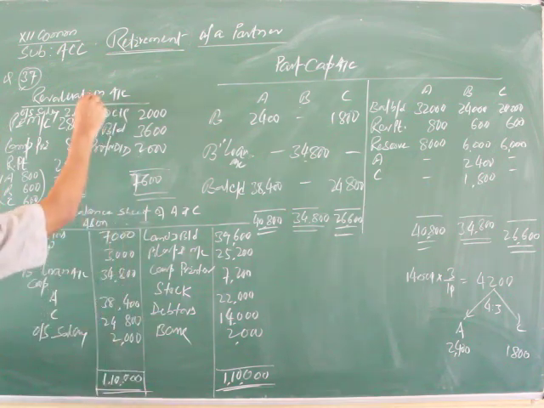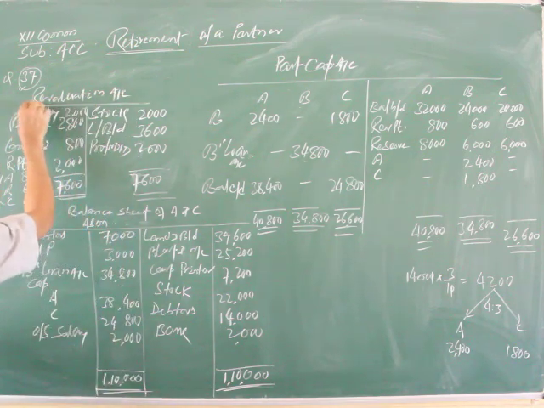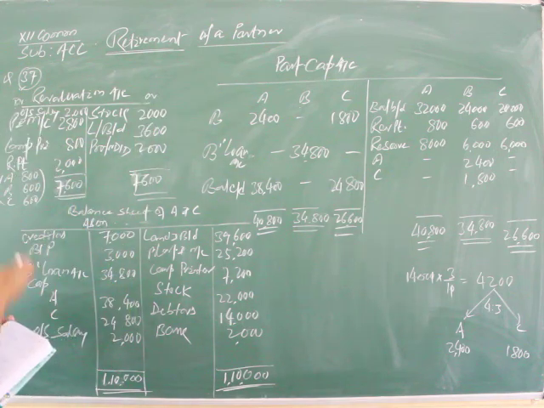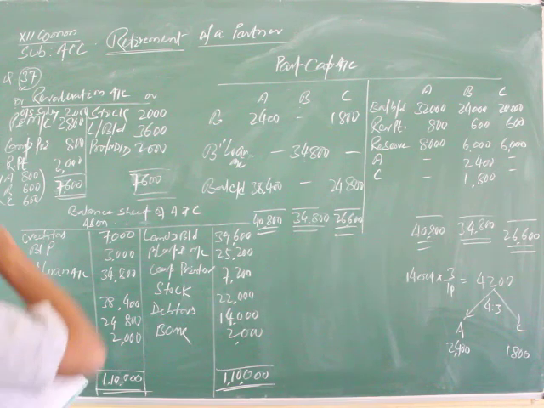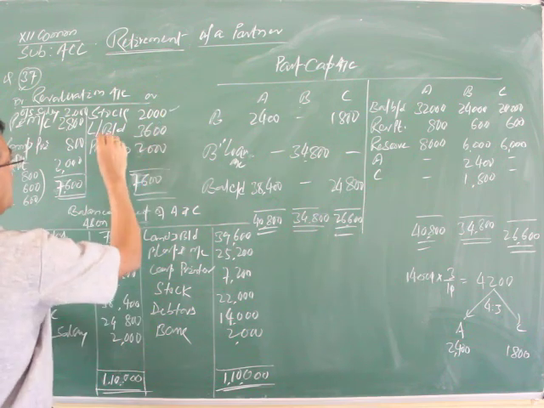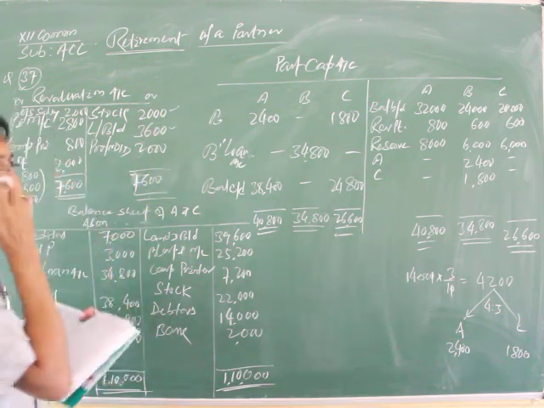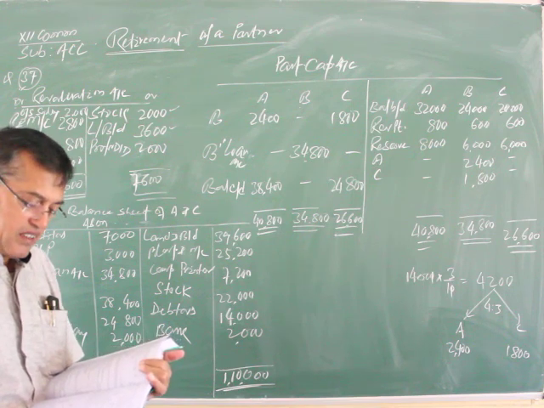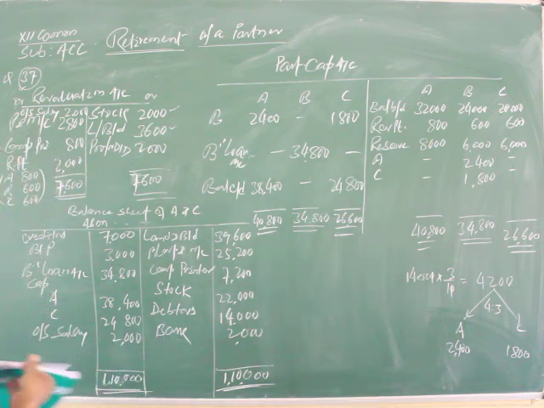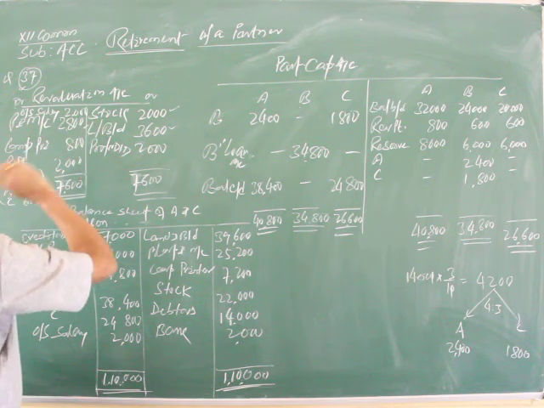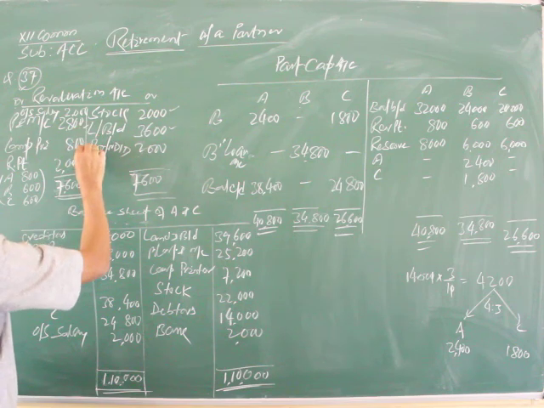Now, I have prepared the revaluation account of the firm. See, in this question, stock and land and building appreciated by 10%. So stock increased by 2,000 and land and building increased by 3,600, because both assets increased by 10%. Plant and machinery and computer printer reduced by 10%. So plant and machinery reduced by 2,800, and computer printers reduced by 800.